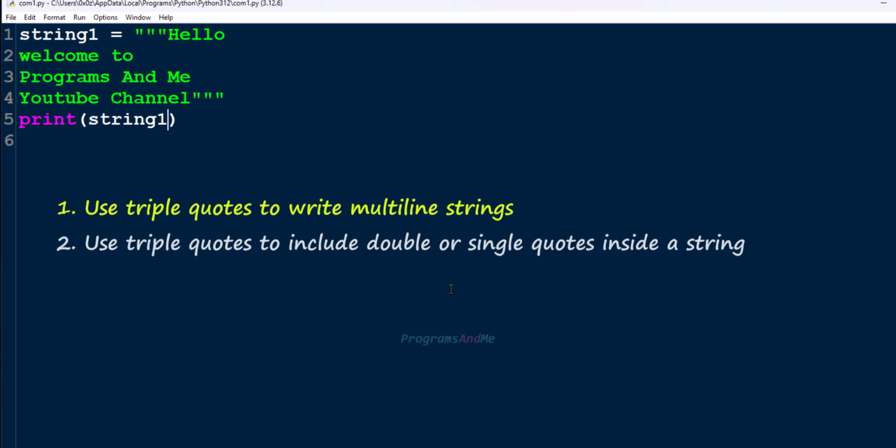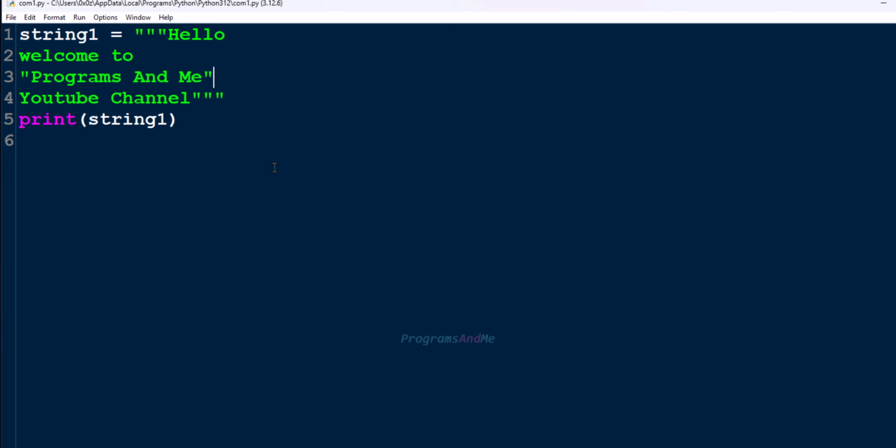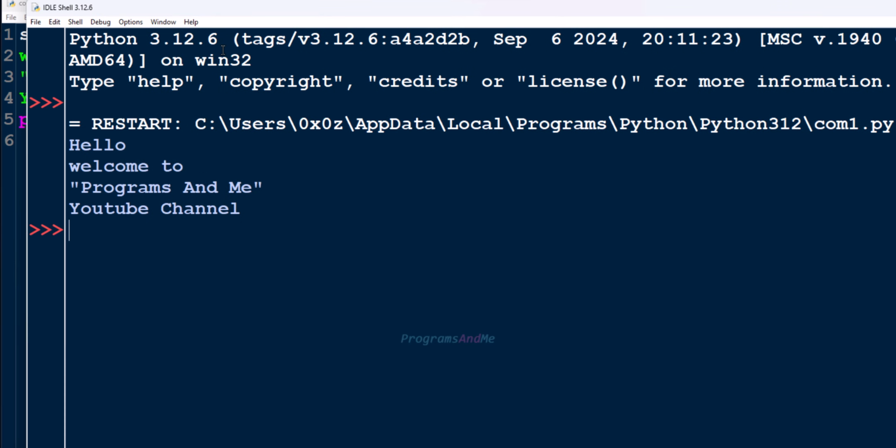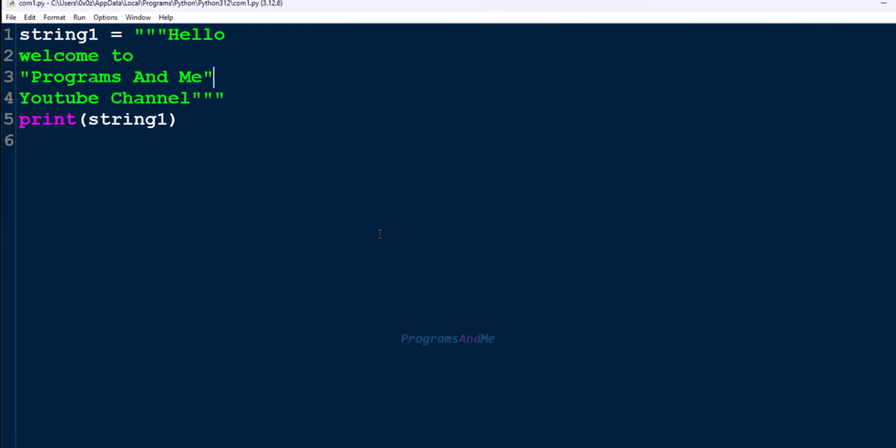Okay, next. You can use triple quotes to include single or double quotes inside a string. That is, if I want to include double quotes or single quotes inside a string like this. Okay, now if I save this and run this, here we can see double quotes inside the string. We can do this using triple quotes.